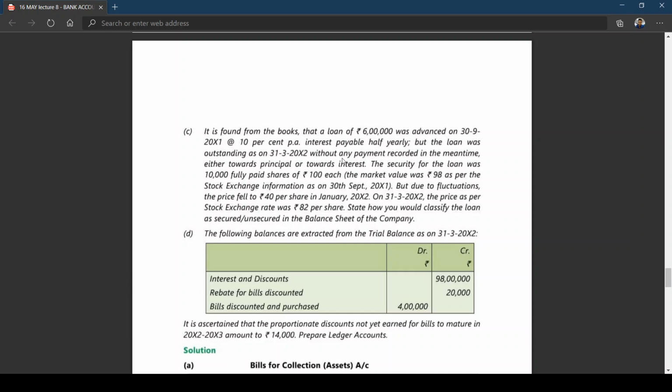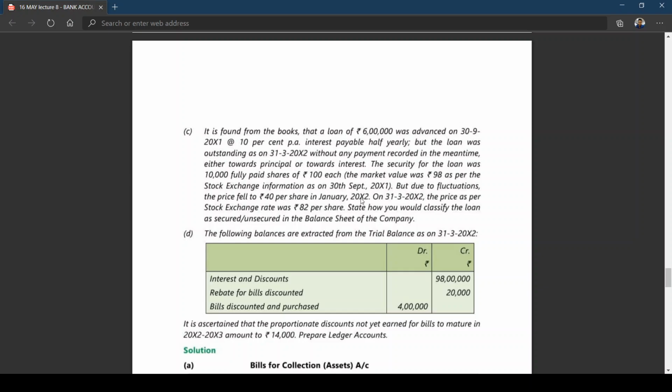The security for the loan was 10,000 fully paid shares of 100 each. The market value was 98 rupees per the stock exchange information as on 30th September 2011. That means on the date of taking the loan, they mortgaged shares whose market value is 10,000 into 98, 9 lakhs 80,000, which is more than sufficient.